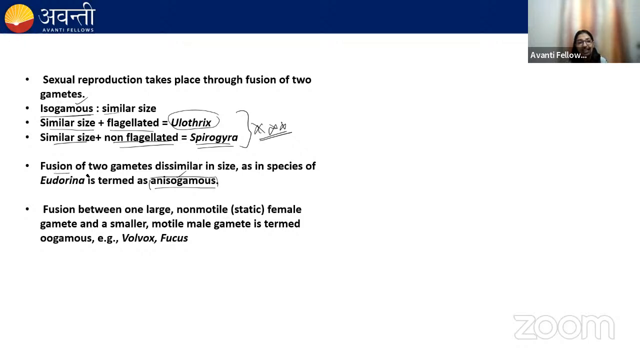Anisogamous is observed in the case of Eudorina. And anisogamous means the gametes are dissimilar in size. Oogamous is observed in the case of Volvox and Fucus. In oogamous, one gamete is small, which is the male gamete, small and motile, and the female gamete is large and non-motile.